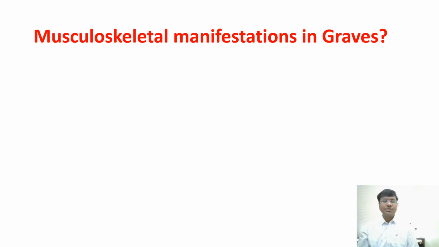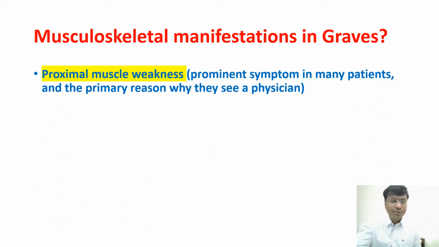Now, what are the musculoskeletal manifestations in Graves? Let me tell you that these individuals will have osteoporosis. Why? Because the thyroid hormone will stimulate the osteoclastic activity. Okay, so even if you take the muscle, there will be proximal muscle weakness.